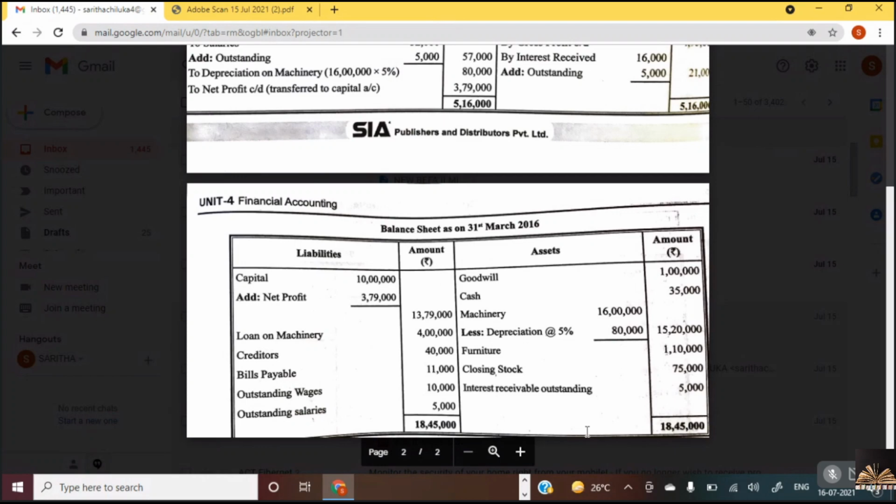Is that clear? You need not worry if you don't get all of these. If you have taken opening stock, purchases and everything, we will give you a maximum of 10 marks. If everything is right and just the calculation or one or two items are wrong, then also we'll give 8 to 10 marks if it is a 15 marks question. Is it clear? Never worry regarding the answers.